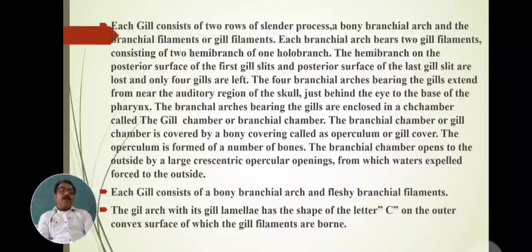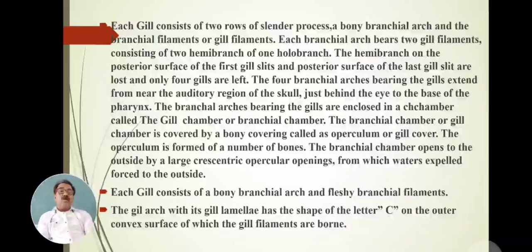The four branchial arches bearing the gills extend from near the auditory region, near the ear region of the skull, just behind the eye, to the base of the pharynx. These gills are enclosed in a chamber called the gill chamber, or branchial chamber.